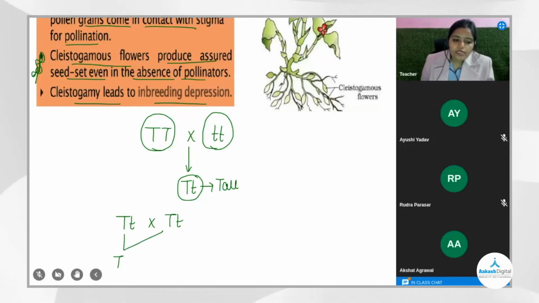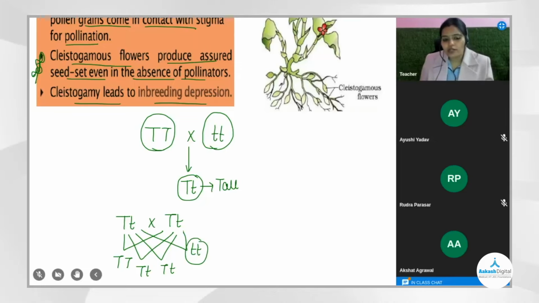You get talls, again talls, again talls, but now dwarf. Did you notice I once did self pollination and 25% recessive characters got exposed? This is called a decrease in the quality. So inbreeding depression it is, beta. Constant inbreeding can actually cause this type of depression in the quality of the seed or the flower or the fruit or the plant. So that is what inbreeding depression is.